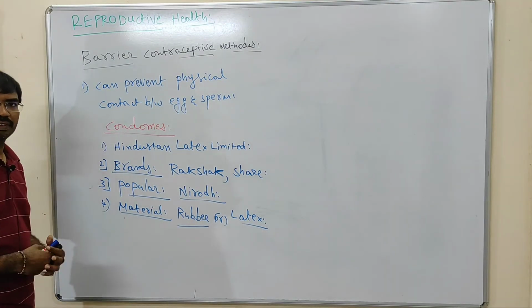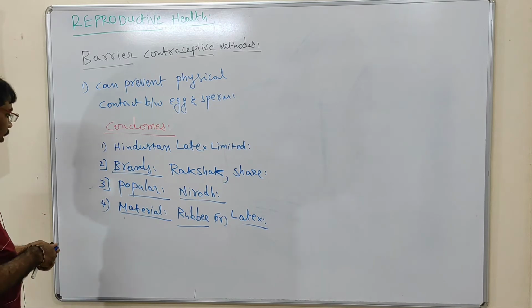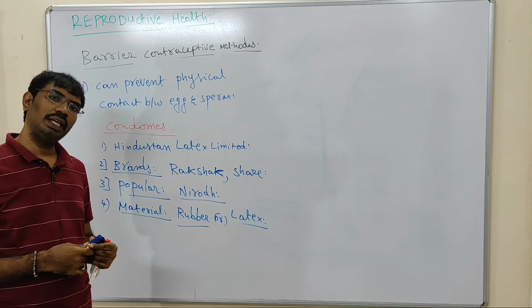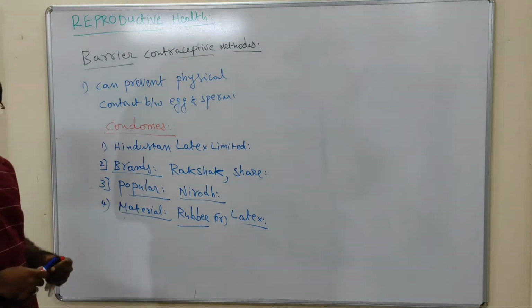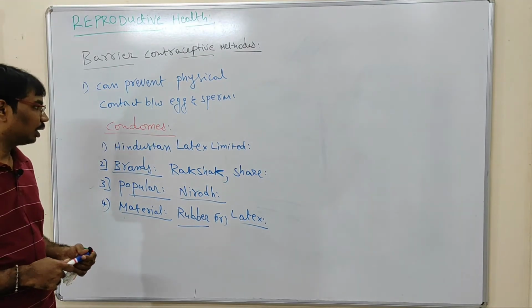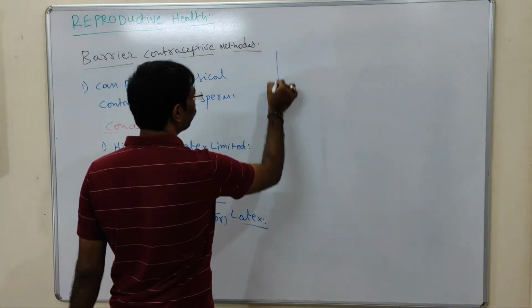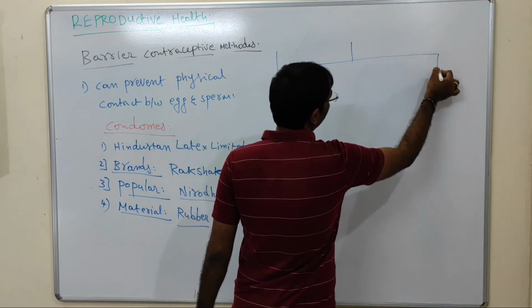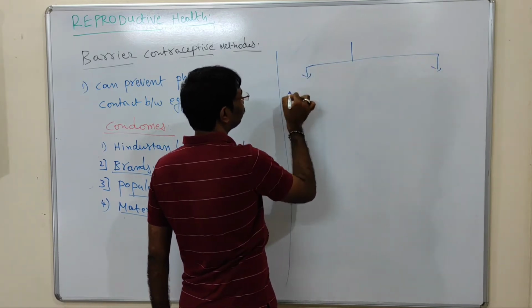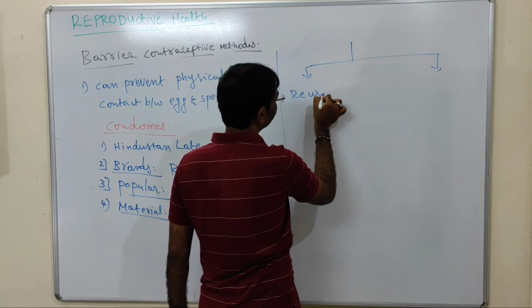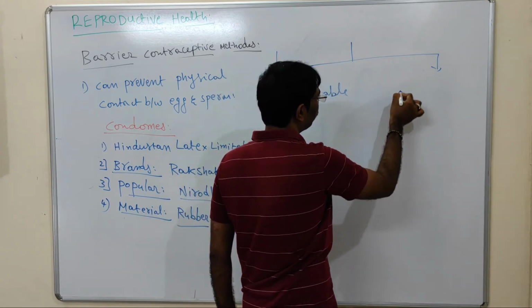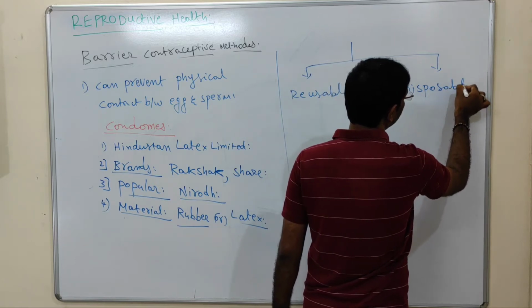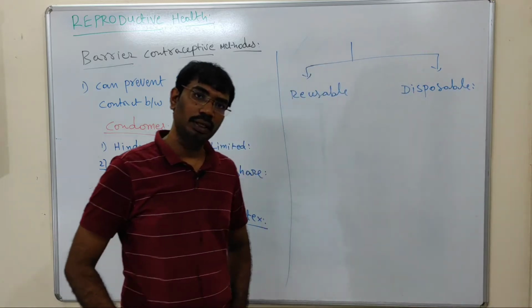So male condoms are available and female condoms are also available. Condoms can prevent contact between the egg and the sperm, so that is a barrier method. Generally, reusable condoms are also available. There are two kinds of condoms: reusable condoms, and another one is disposable condoms. These two kinds of condoms are available in the market.